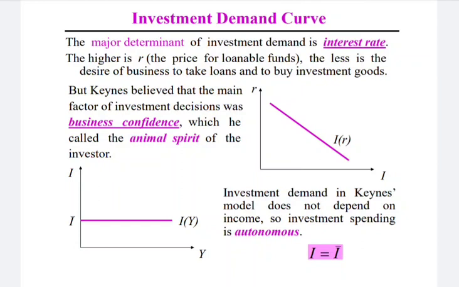If the producer or investor perceives that in future the economic activity will flourish, the output and employment will increase, and the prices will increase, they will increase their investment even at a very high interest rate.